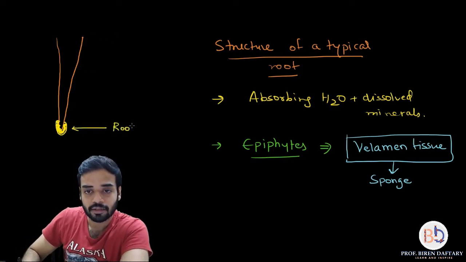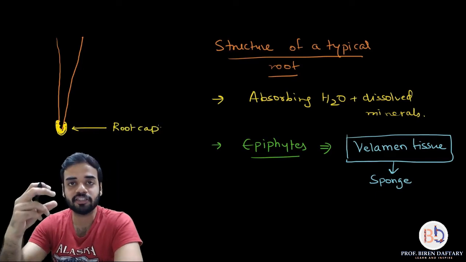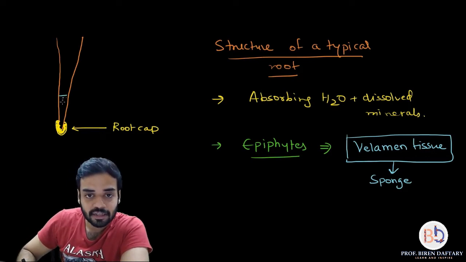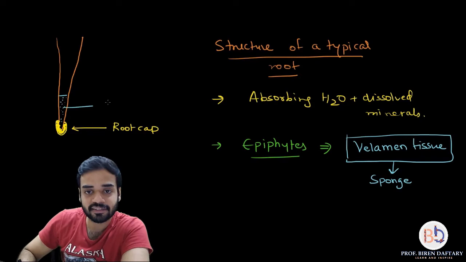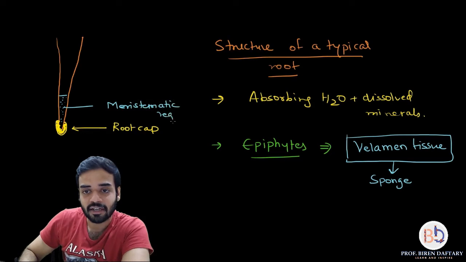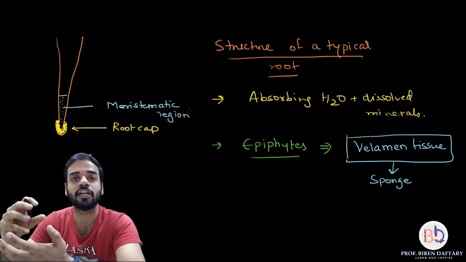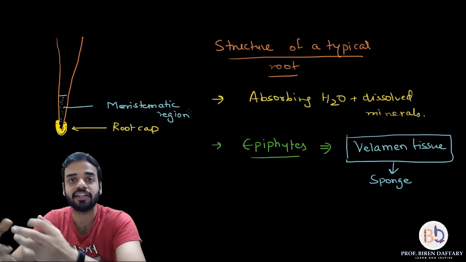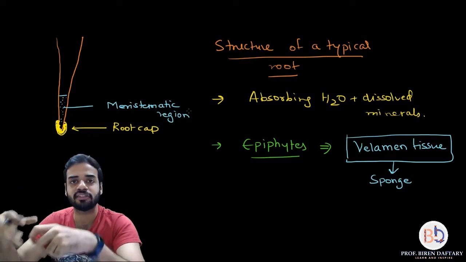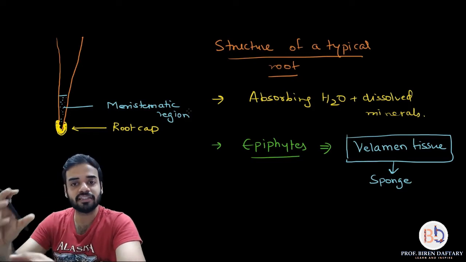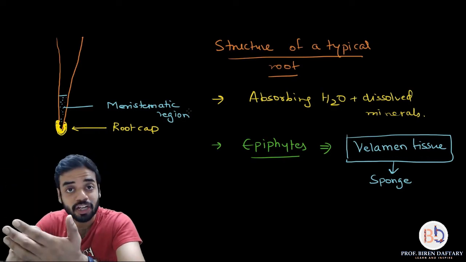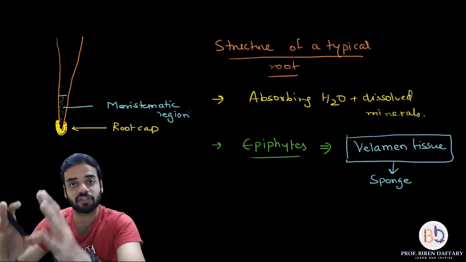Okay, then the region which is present above the root cap, which I am going to mark in blue, this region is called the meristematic region. Now what is the meaning of meristematic region? Meristematic region is the region which is made up of meristematic cells. Meristematic cells are the cells which are continuously dividing cells. Okay, they will keep on undergoing mitosis, they will keep on dividing. Okay, so the region which is present above the root cap is called the meristematic region, which is made up of meristematic tissue, made up of meristematic cells, which is a continuously growing region.